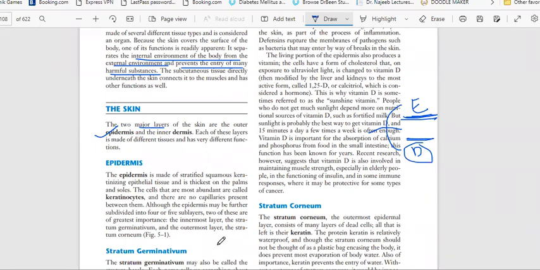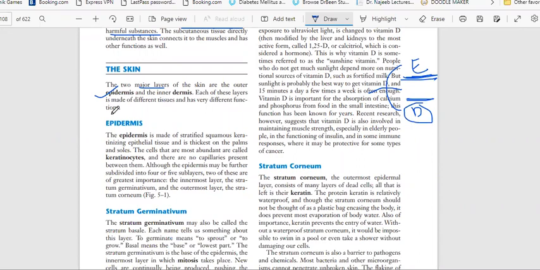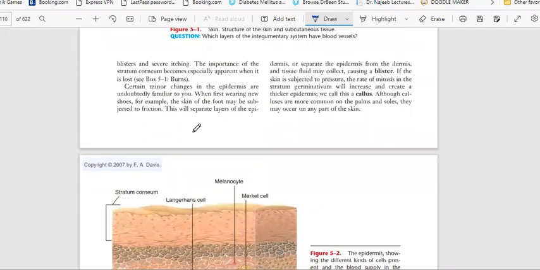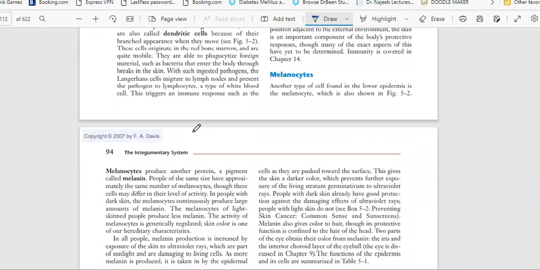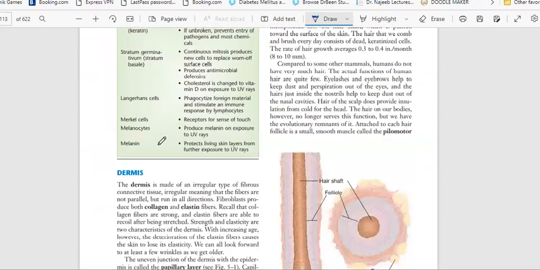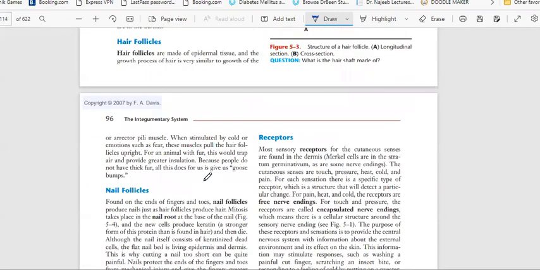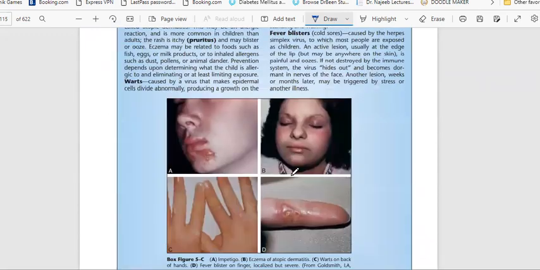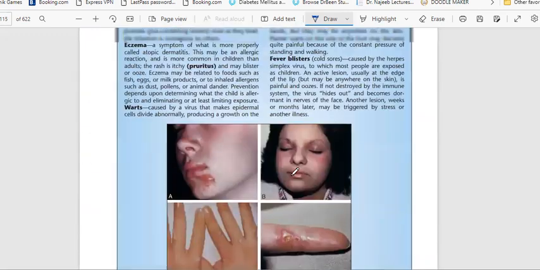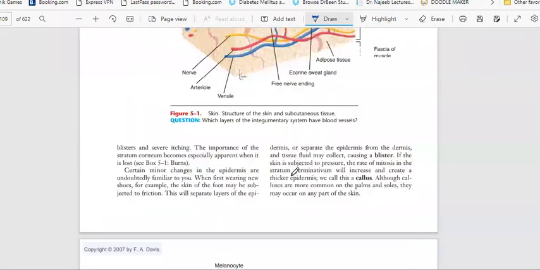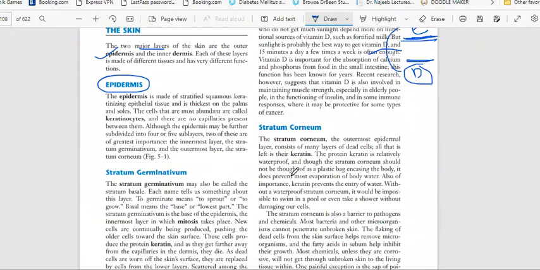First of all we will talk about the epidermis in detail. In the epidermis we have many things. Then we have the dermis, in which we have hair and related things: receptors, nail follicles, glands. This is how we will continue our lecture. So first we will talk about the epidermis.